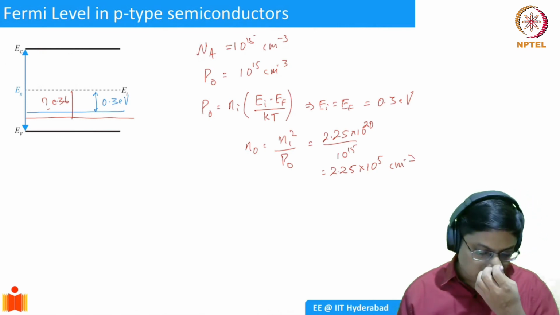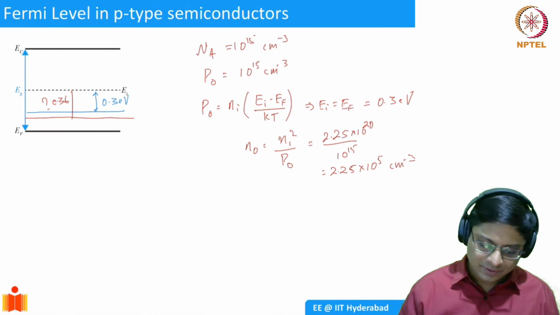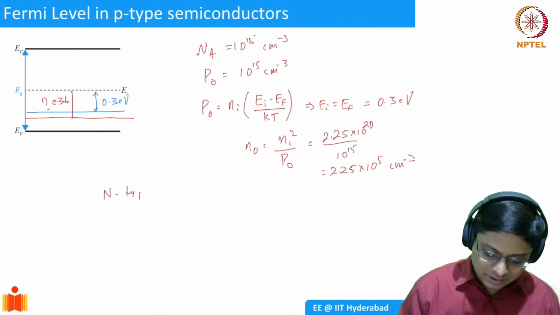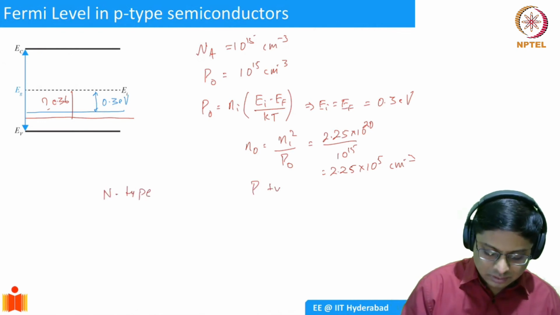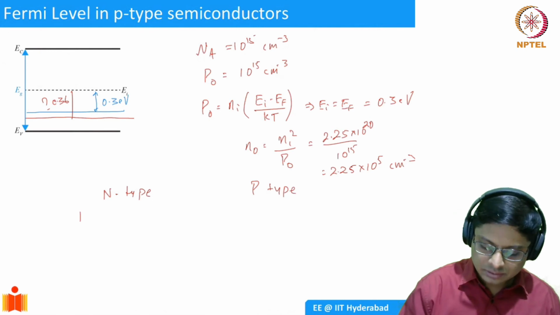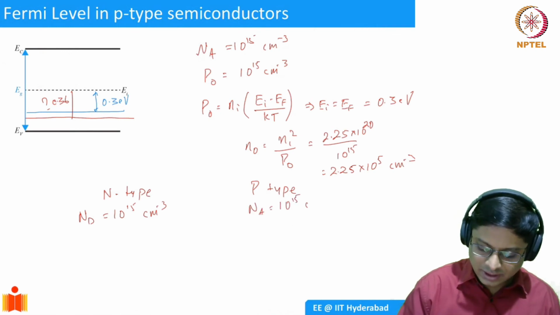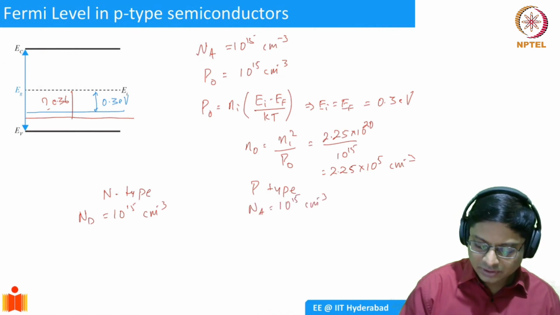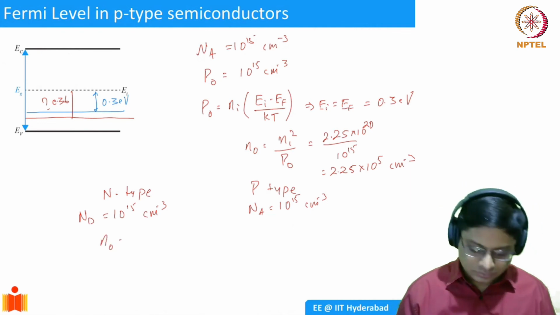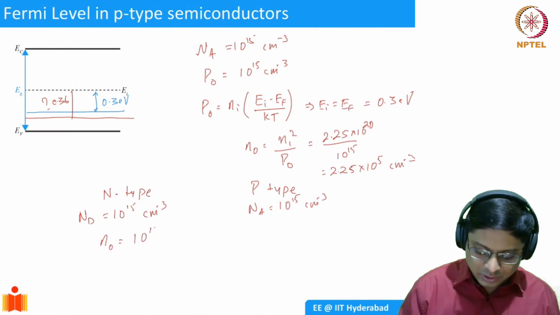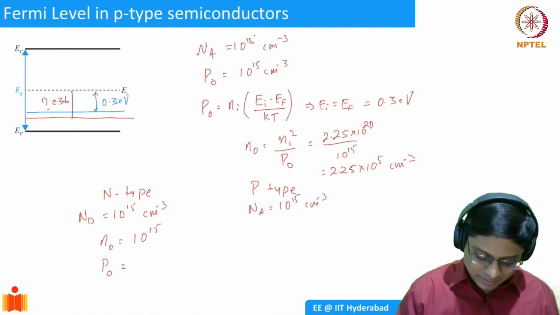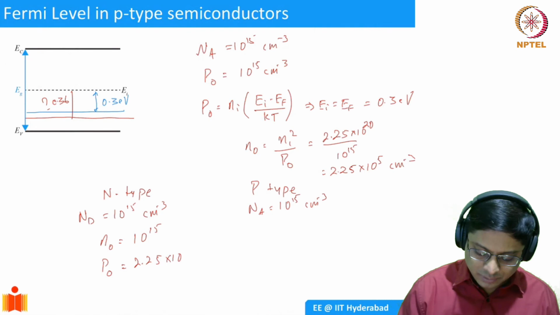Let's summarize this. You have n-type and p-type. For n-type, Nd equals 10 to the power 15 per centimeter cube; for p-type, Na equals 10 to the power 15 per centimeter cube. So n0 is going to be 10 to the power 15 per centimeter cube, and p0 is going to be 2.25 into 10 to the power 5.